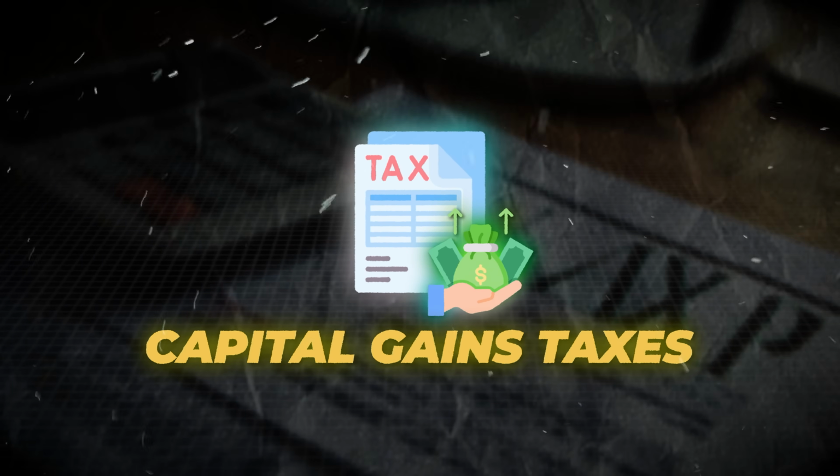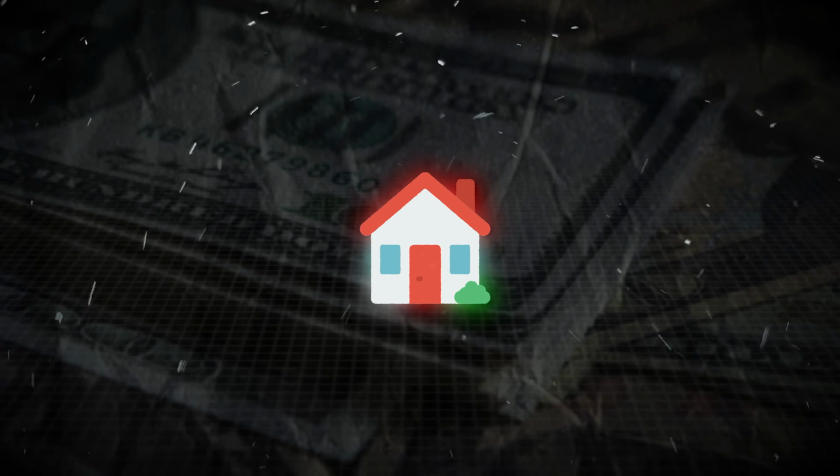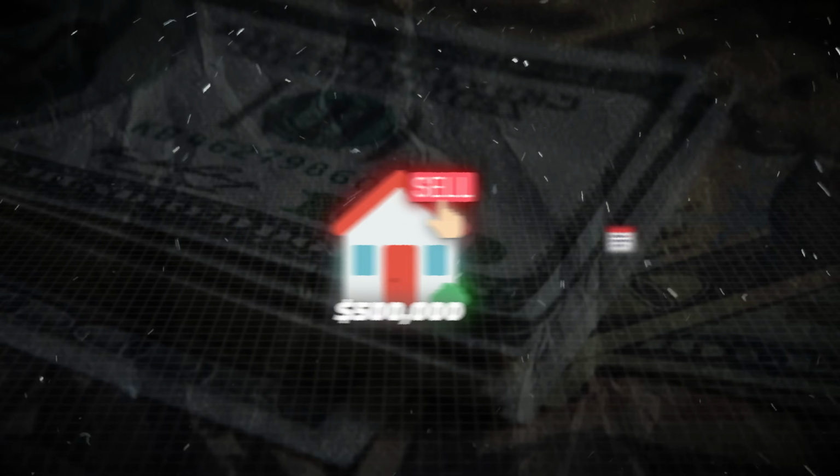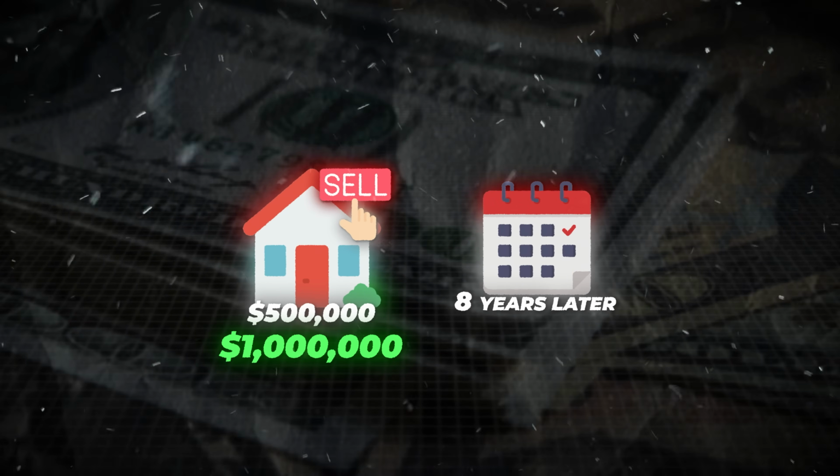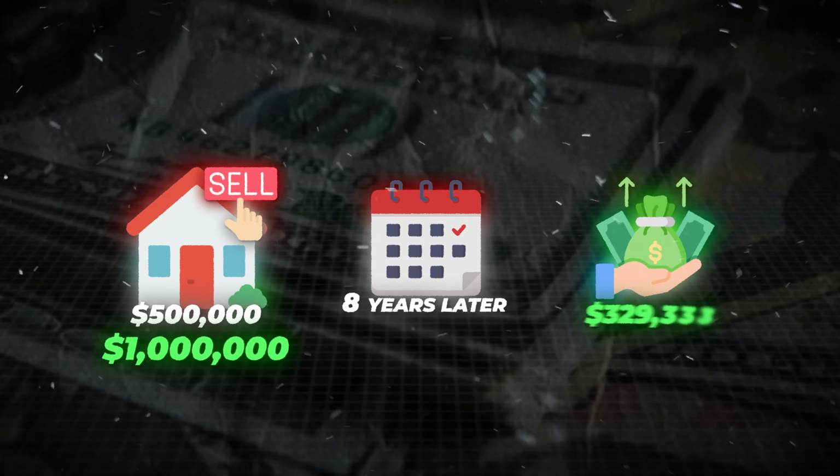But let's move on to number 2, capital gains taxes. When selling a home for a profit, homeowners may owe capital gains taxes on the profit, which is the difference between the sales price and the original purchase price. So let's say, for example, you purchased a home for $500,000 and you sell it 8 years later for $1 million. Your capital gain would be $500,000.